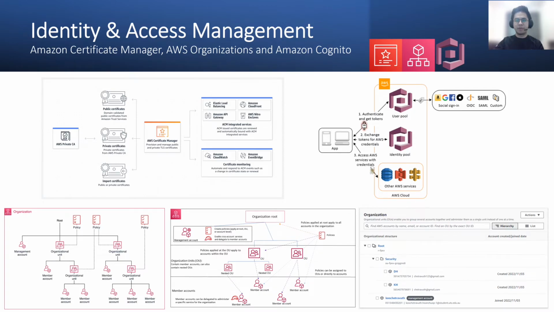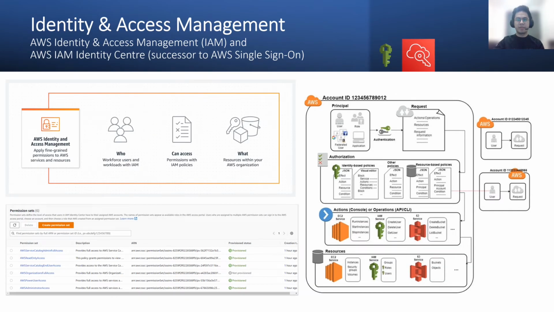AWS Organizations helps users to centrally provision accounts, share resources, control access, secure, and audit the environment for compliance, optimize costs, simplify billing, centralize management of backups, and tagging for multi-account environments. Amazon Cognito provides quick and easy authentication and authorization, and user management for both web and mobile applications. AWS IAM is a web service that allows users to securely control access, who is authorized and authenticated to use the resources and services. AWS IAM Identity Center expands the capabilities of AWS IAM to provide a centralized location that brings together administration of users and their access to AWS accounts and cloud applications.